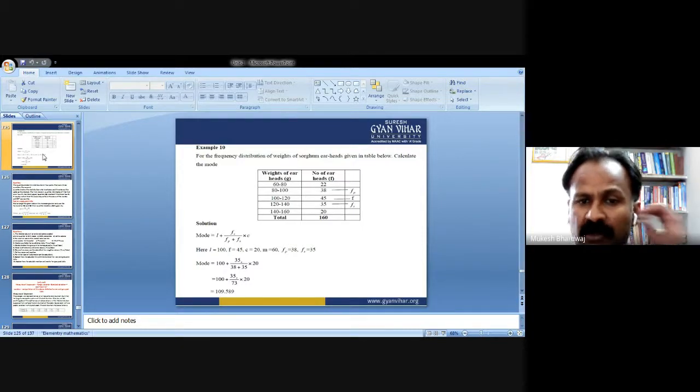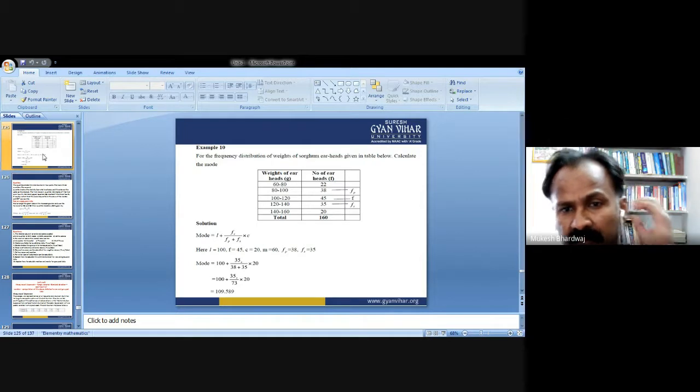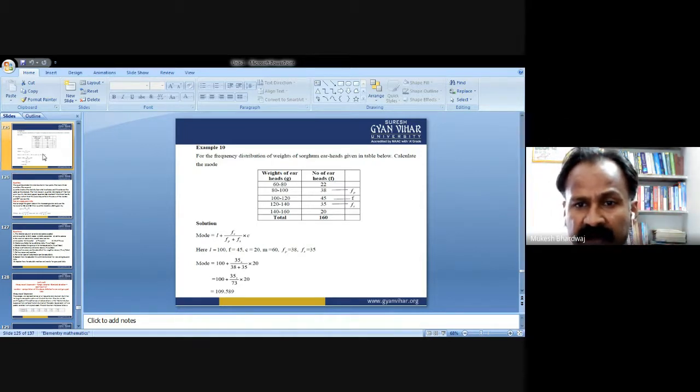By observing the table, the number of ear heads, 45, is highest for the range 100 to 120. So this is decided as the modal class.